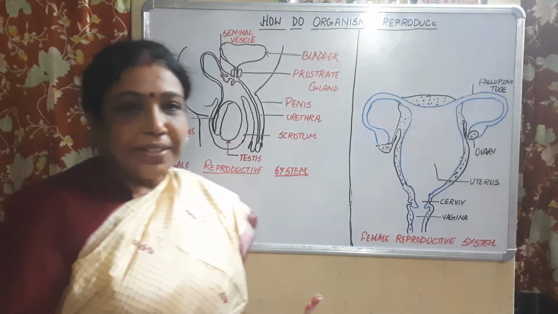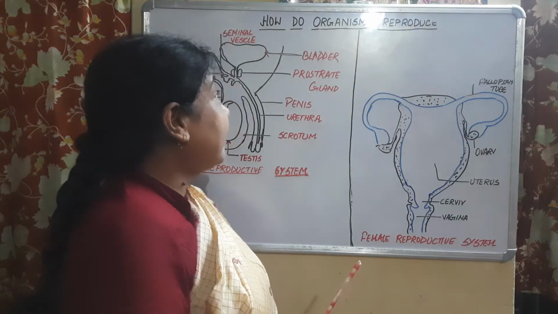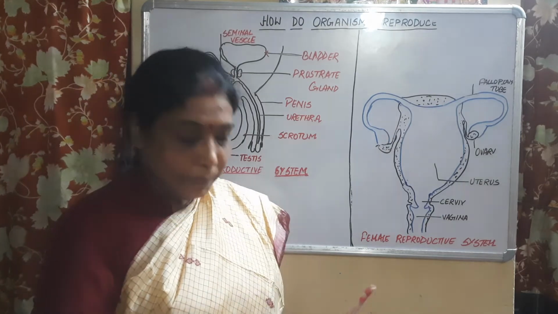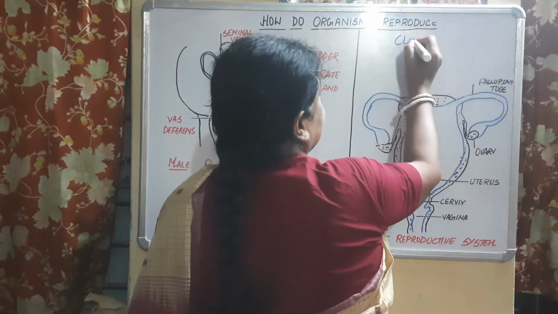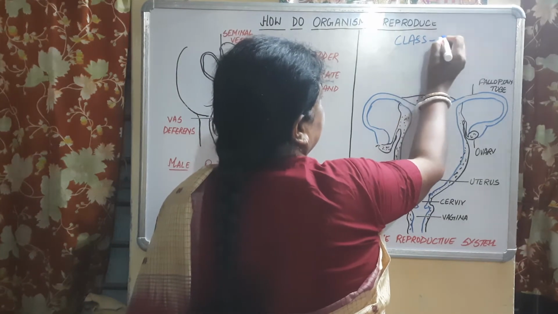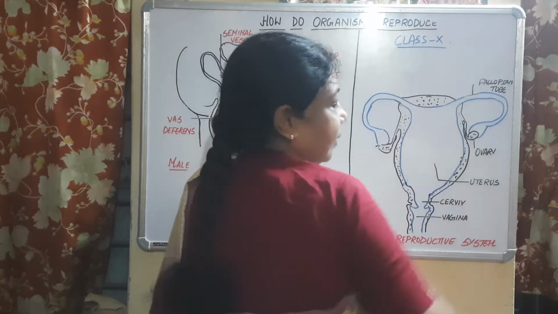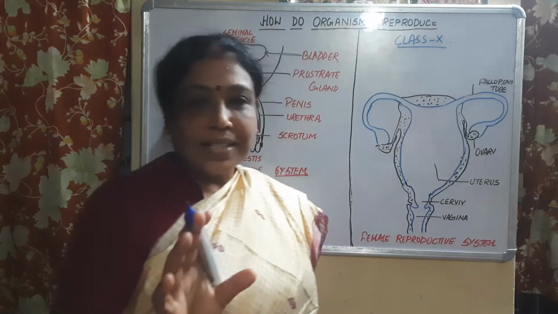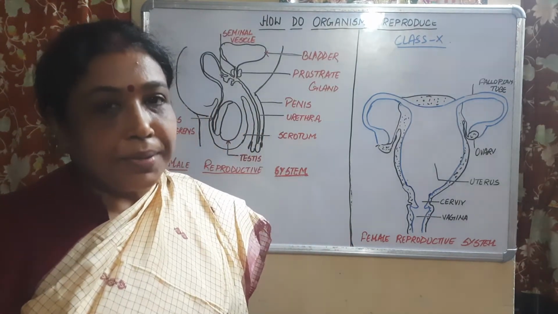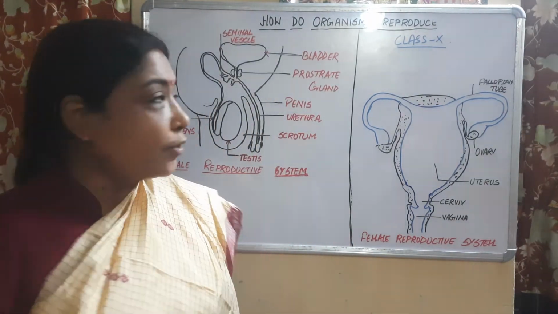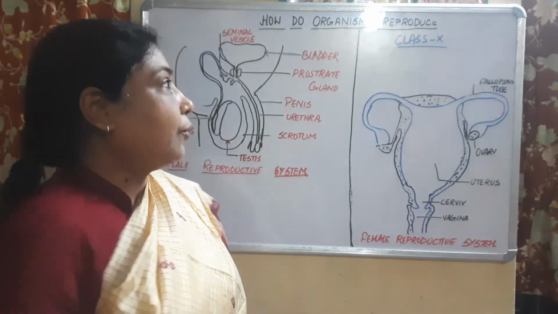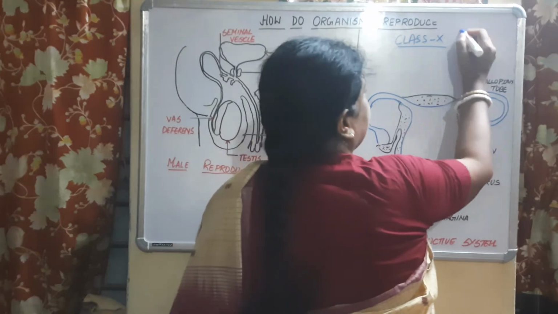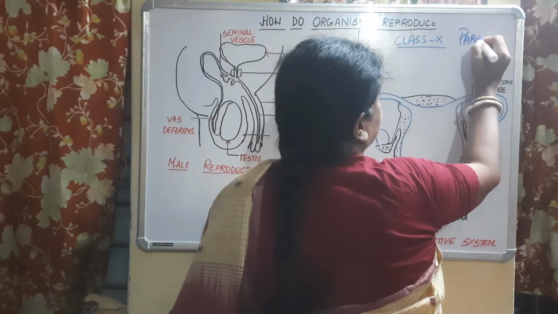So hello children. Here I am again with how do organisms reproduce. This is for the students of class 10. In my previous class I have taught sexual reproduction in flowering plants. So today we are going to take up, this is actually part 3.